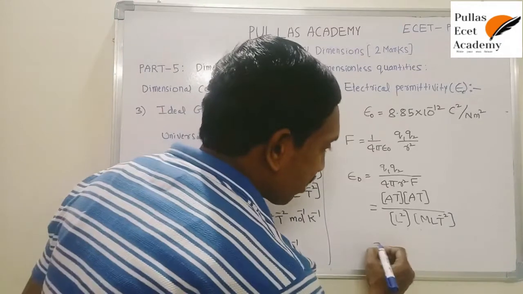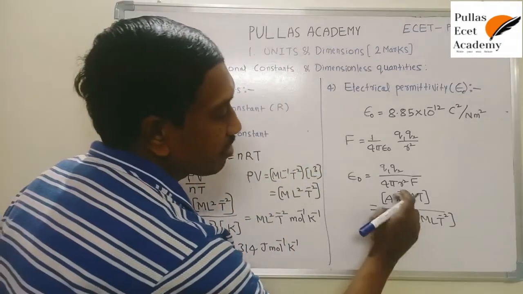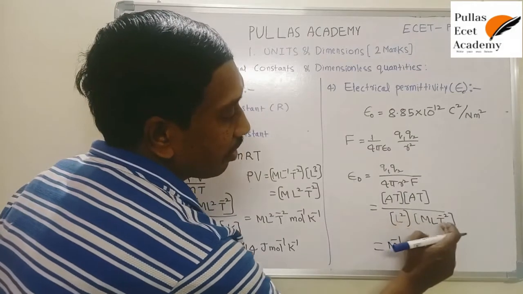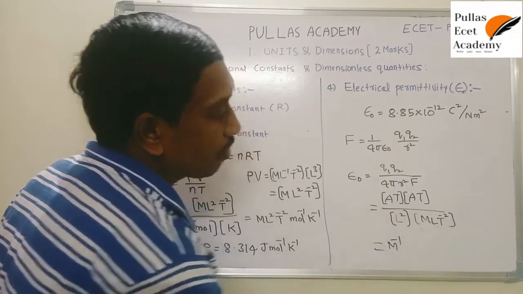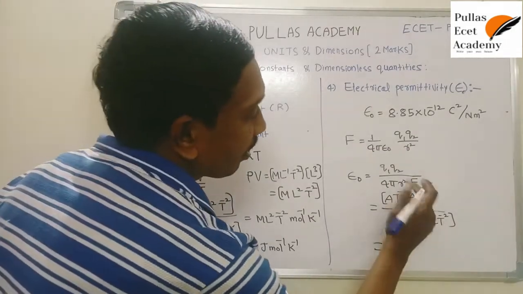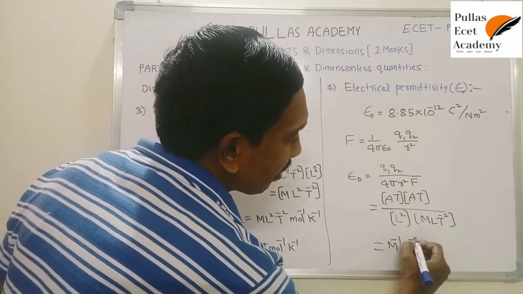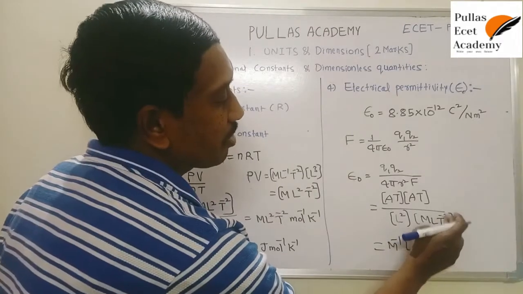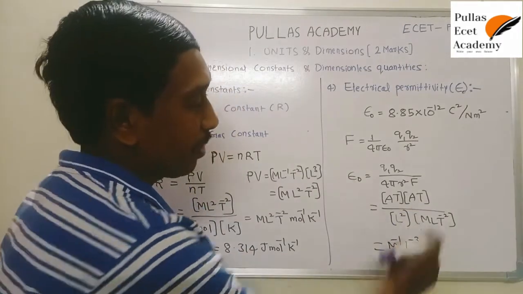Again simplify this equation. How to simplify this? M is shifting into the numerator, M power minus 1. Here L square into L is what? L cube. This L cube is shifting into the numerator, L power minus 3. In the same way, this is T power minus 2. It is shifting into the numerator, T power plus 2.